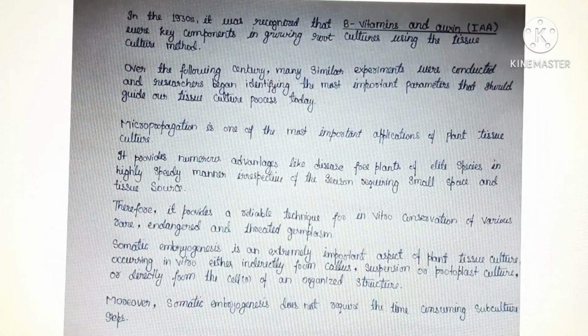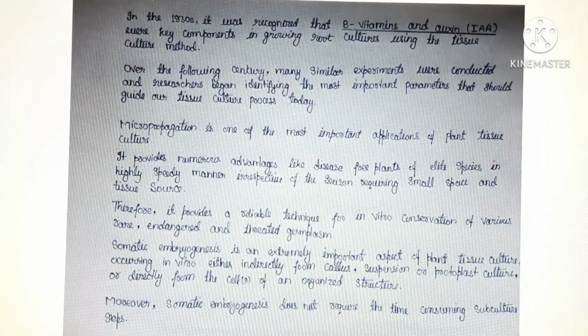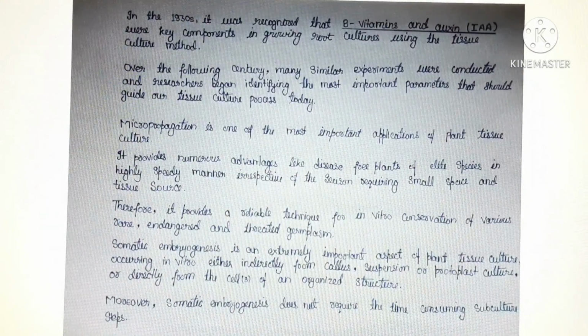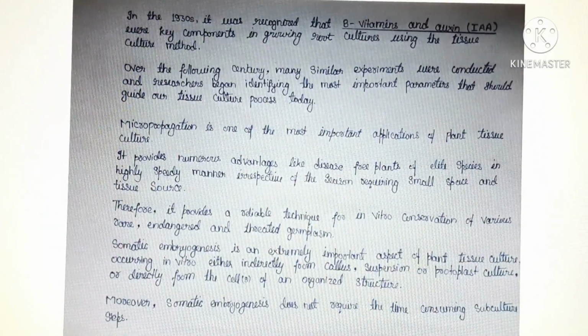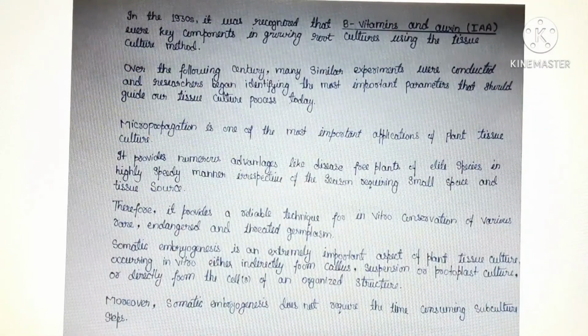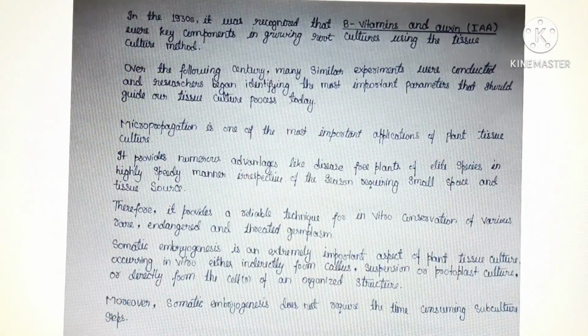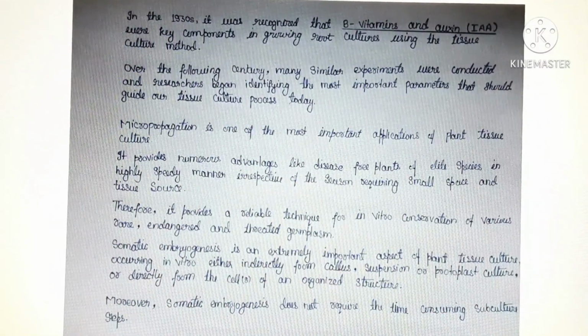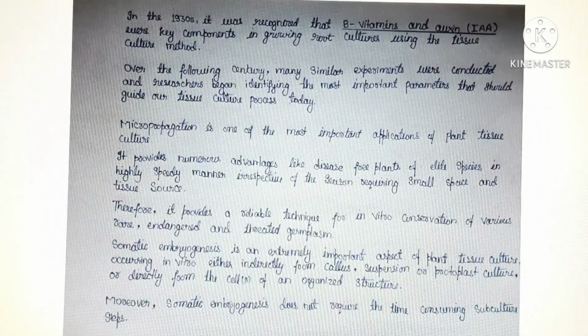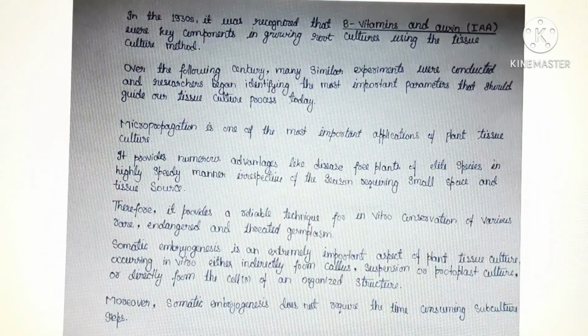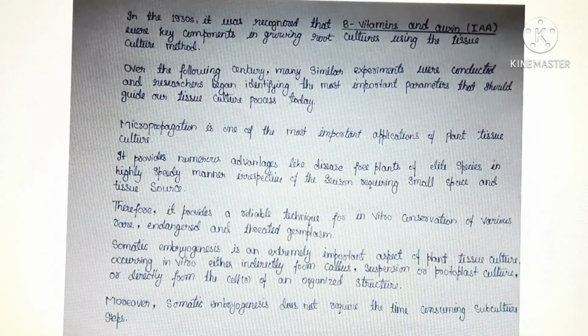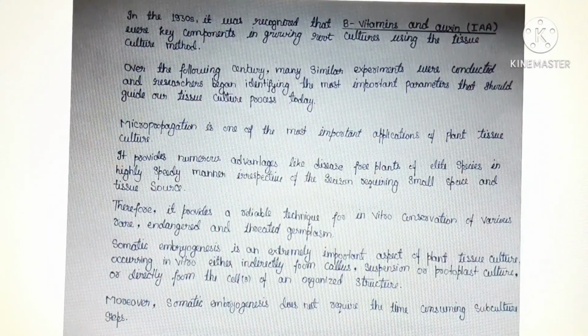Somatic embryogenesis is an extremely important aspect of plant tissue culture, occurring in vitro either indirectly from callus, suspension or protoplast culture, or directly from the cells of an organized structure. Moreover, somatic embryogenesis does not require time-consuming subculture steps.